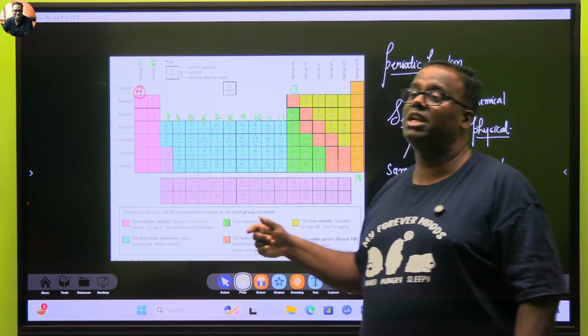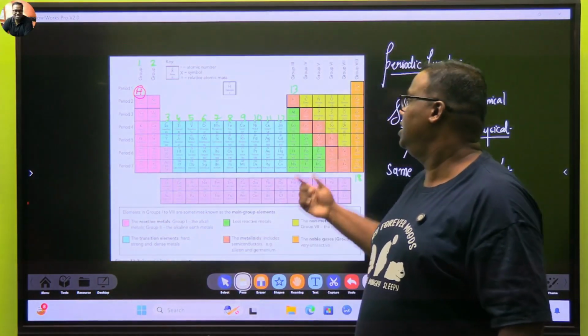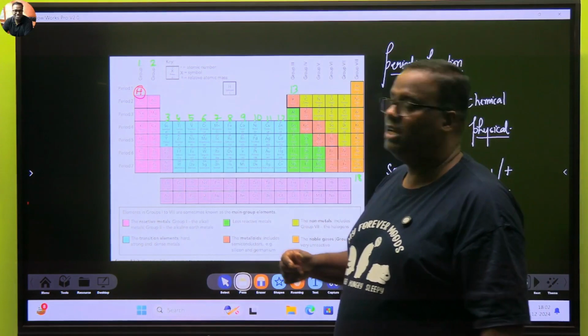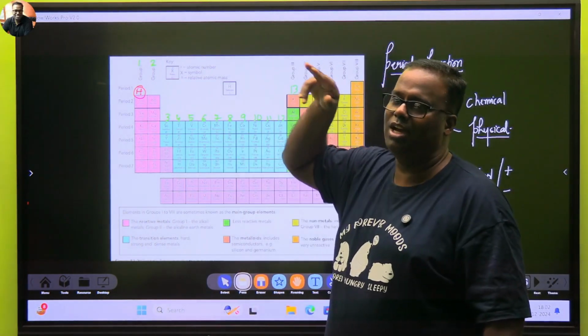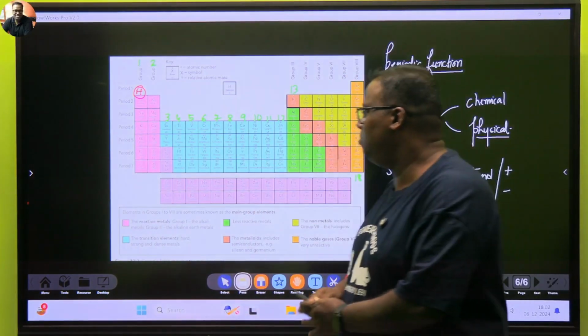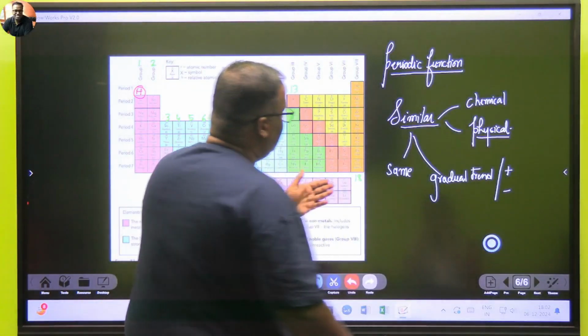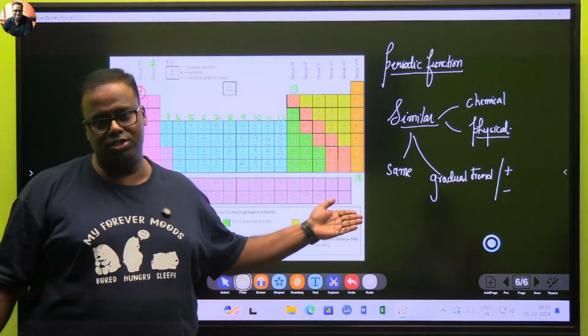When you study block elements, you will study that these are S block elements, these are P block elements, then these are D block elements. These are the orbitals which you will study in higher grades, SPDF. This is the F block elements. It starts from lanthanum and ends in lutetium, and again starts from actinium and ends in lawrencium.